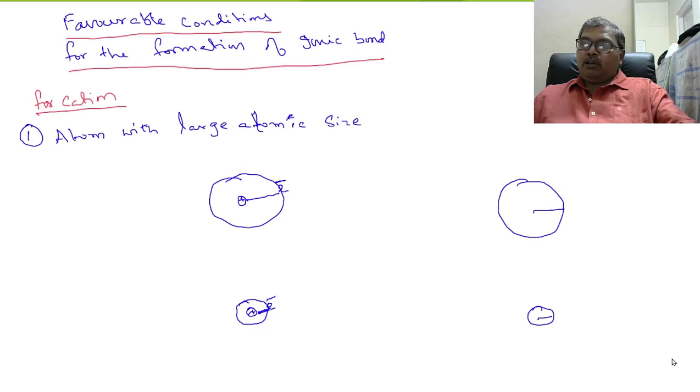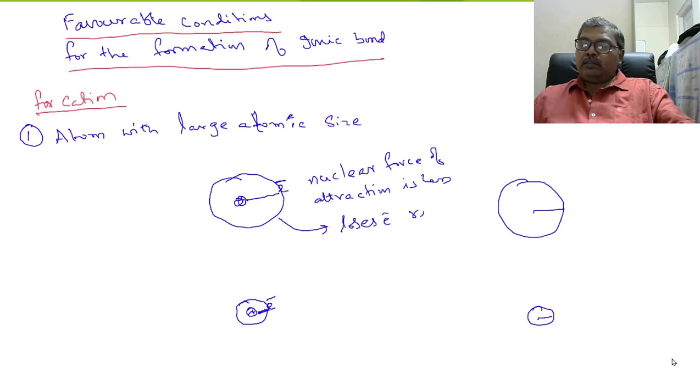So in large atomic size, the distance between the nucleus and electron is more. Therefore, nuclear force of attraction is less. So therefore, this atom loses electron readily.